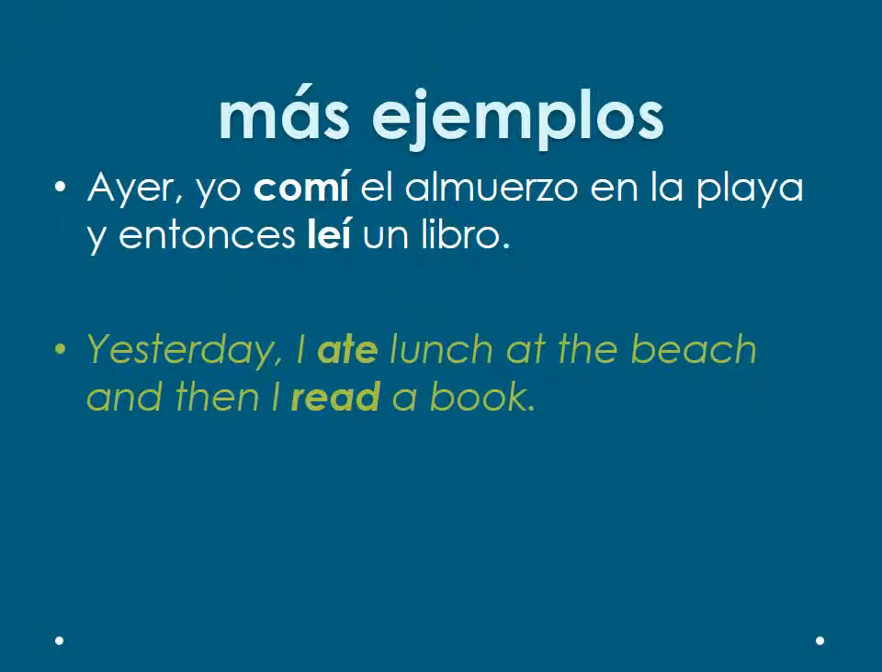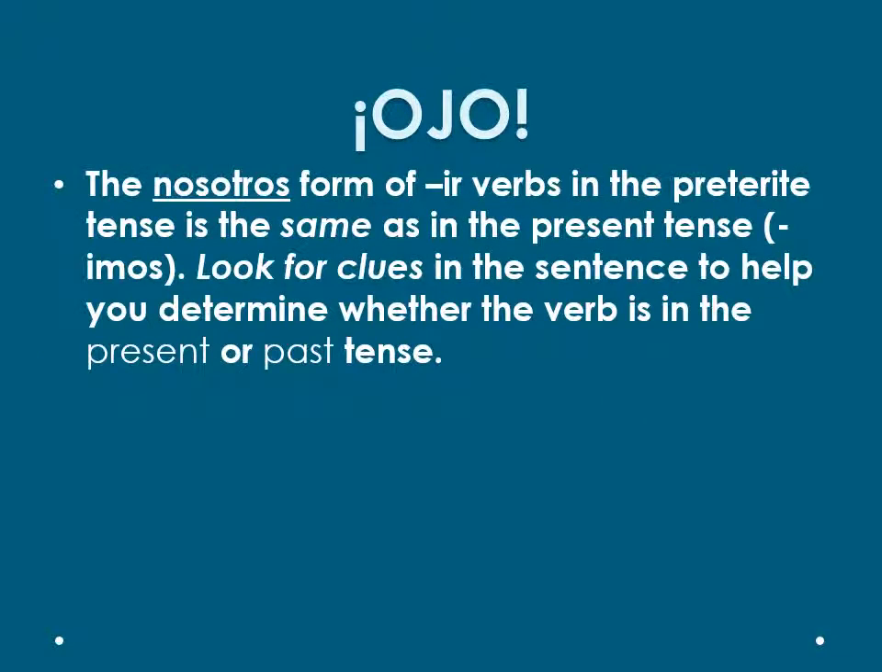Por ejemplo, ayer yo comí el almuerzo en la playa y entonces leí un libro. Yesterday I ate lunch at the beach and then read a book. The nosotros form of IR verbs in the preterite tense is the same as in the present tense, imos. Look for clues in the sentence to help you determine whether the verb is in the present or past tense. This is similar to AR verbs.